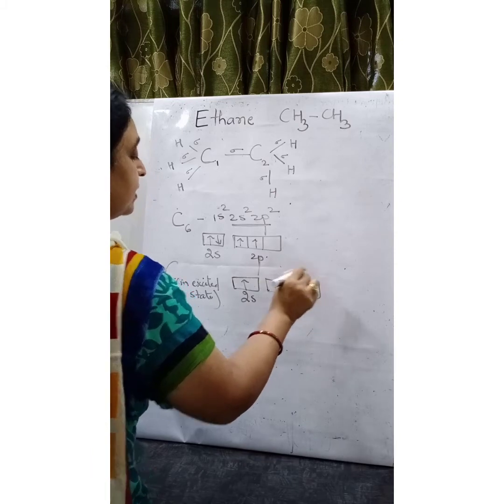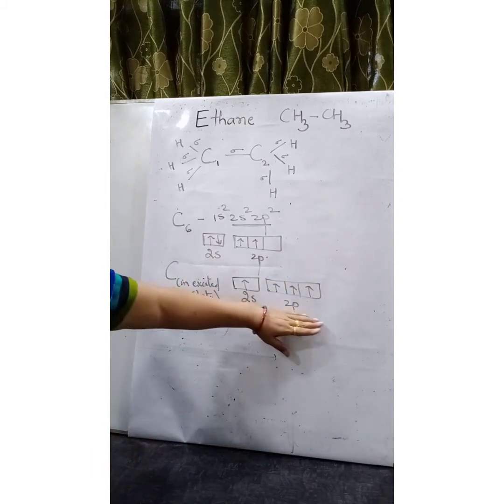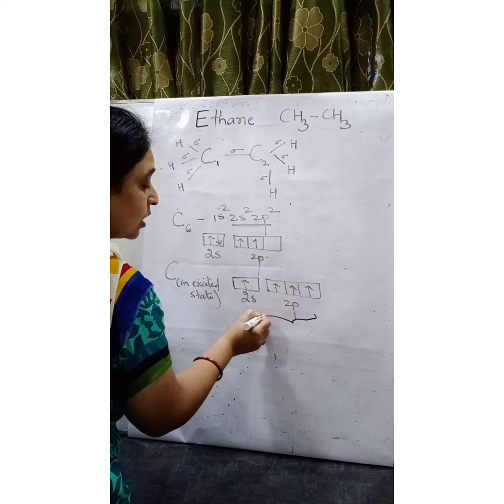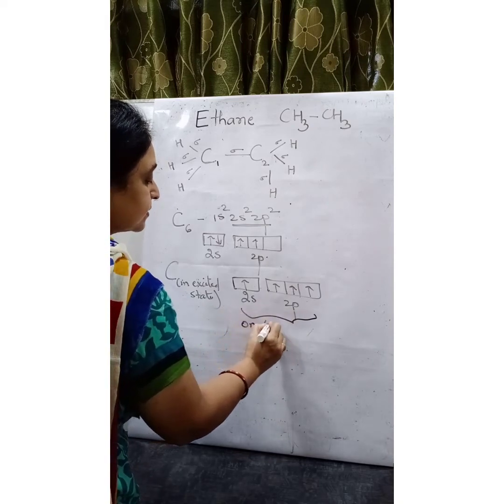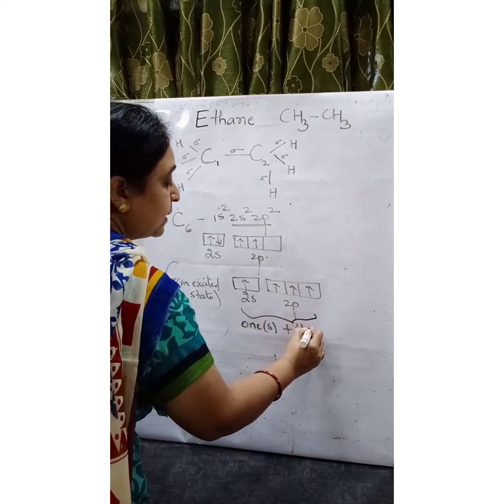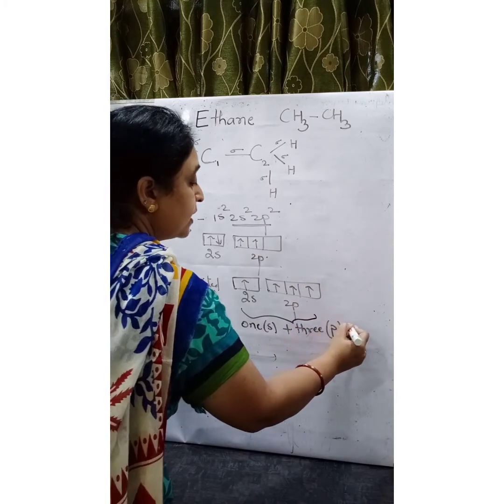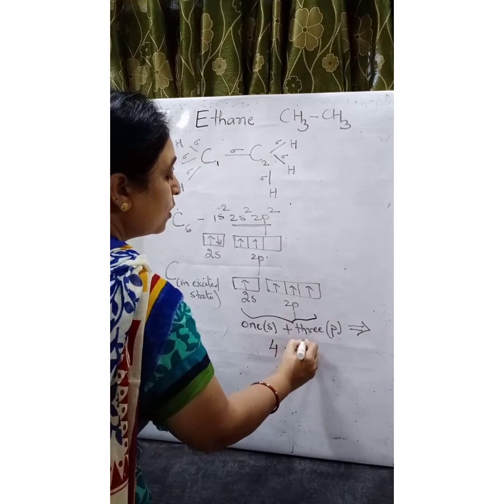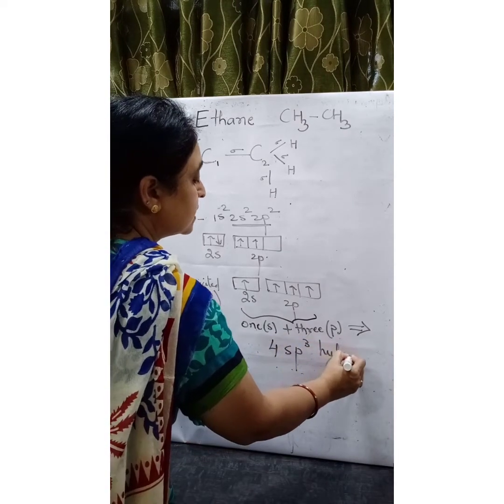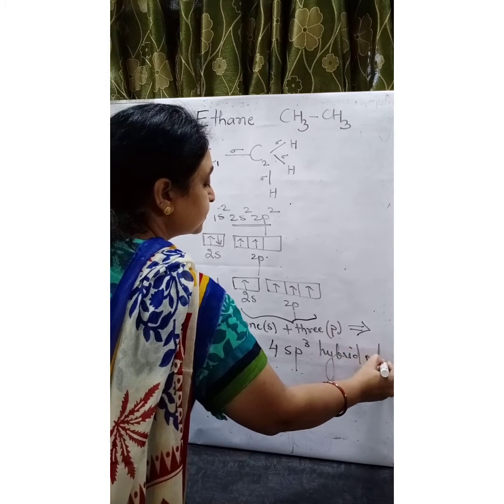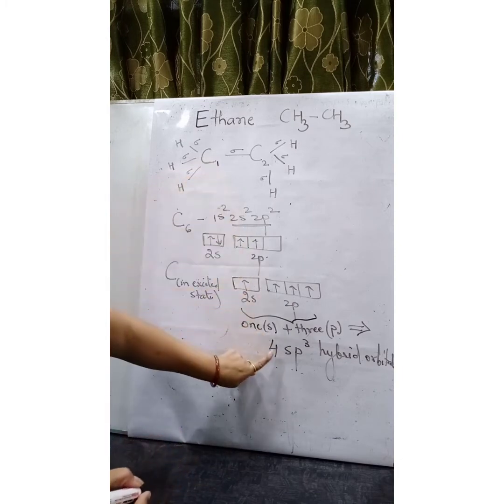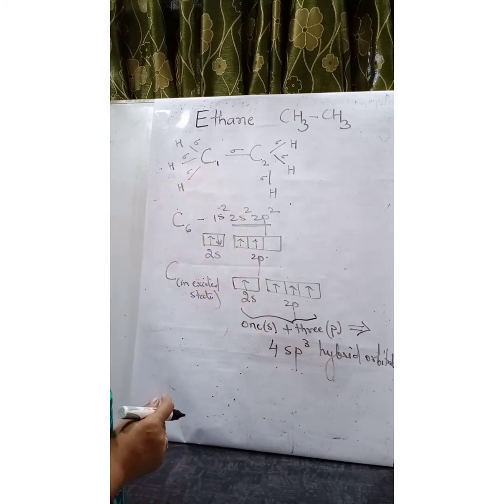So we are having 2s and 2p half filled orbitals. Now we notice that in ethane, 1s and 3p orbitals undergo hybridization to form 4 sp3 hybrid orbitals. So each carbon atom is having 4 sp3 hybrid orbitals.